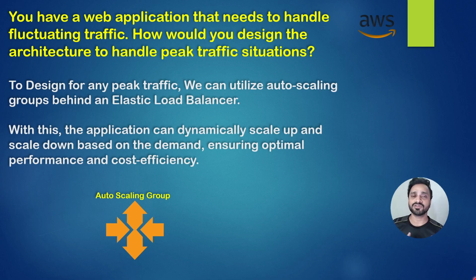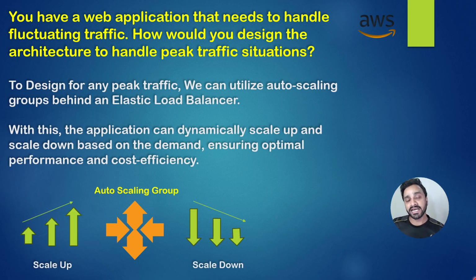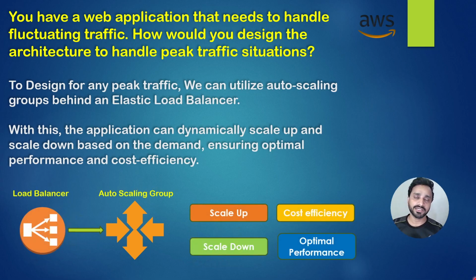Auto scaling is used to scale up and scale down our resources. For that, we are using auto scaling along with load balancer. It will be very effective. So auto scaling is for scaling up and down our resources, and it is cost effective and gives optimal performance while using load balancer and auto scaling group.